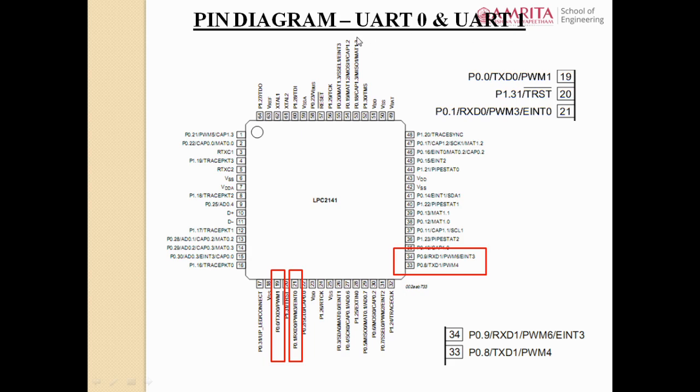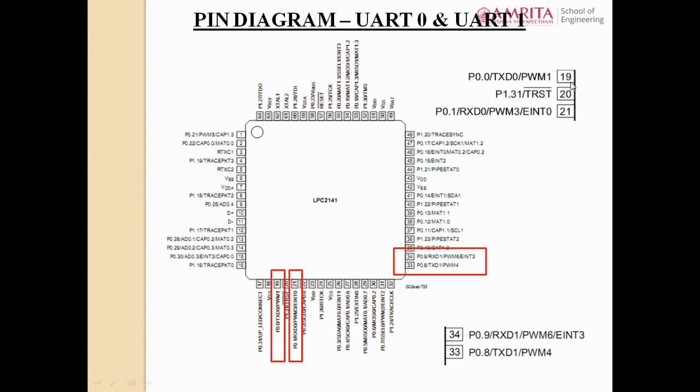The UART0 pins are P0.0 and P0.1. P0.0 is also TXD0, the transmit pin of UART0. P0.1 has another functionality known as RxD0, the receive pin of UART0.